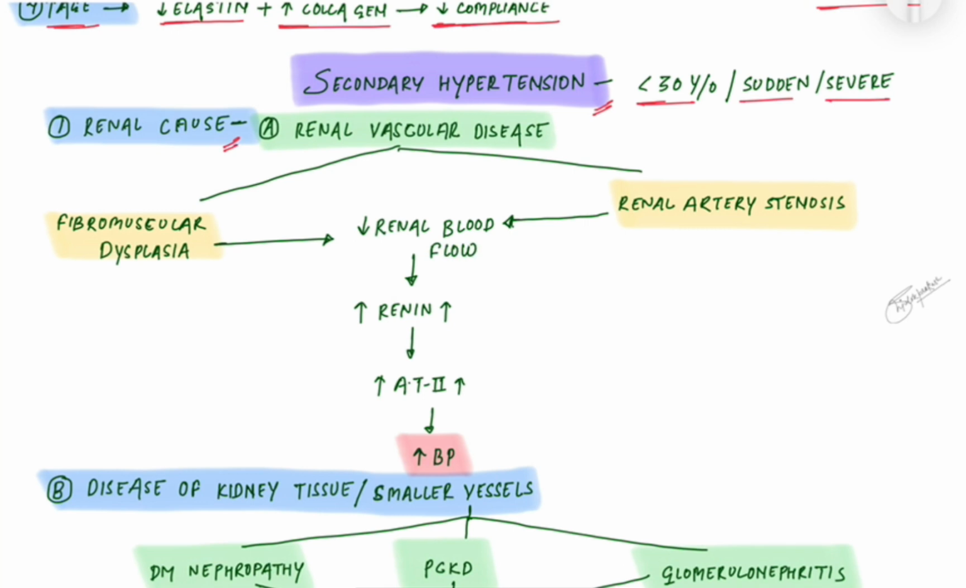In renal causes, the renal vascular causes are fibromuscular dysplasia, which is progressive twisting of blood vessels that decreases the blood flow in the kidney, or renal artery stenosis, which also decreases the blood flow in the kidney. JG cells detect this and increase the production of renin and angiotensin 2, which increases the blood pressure.